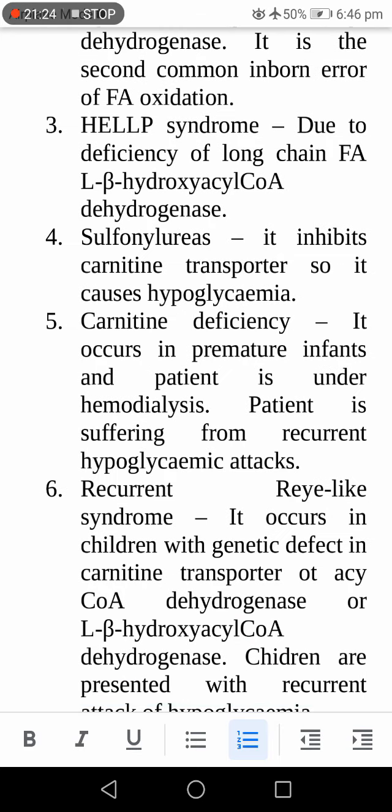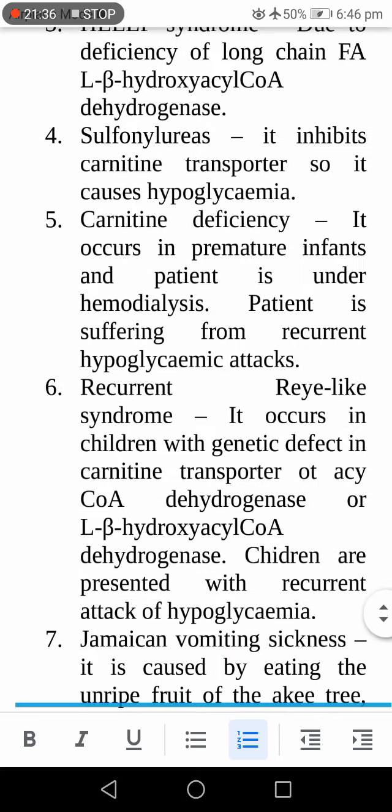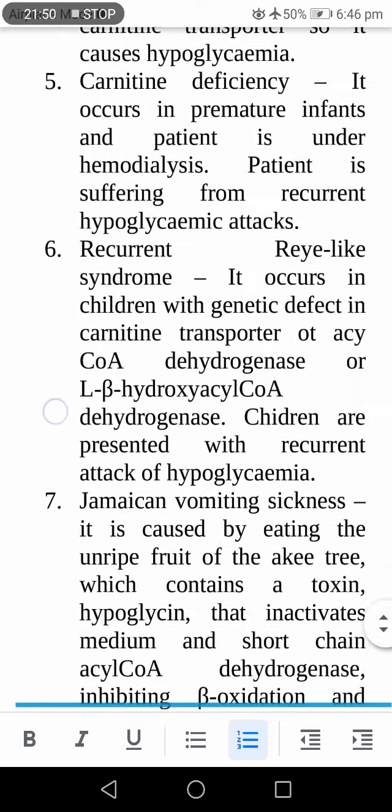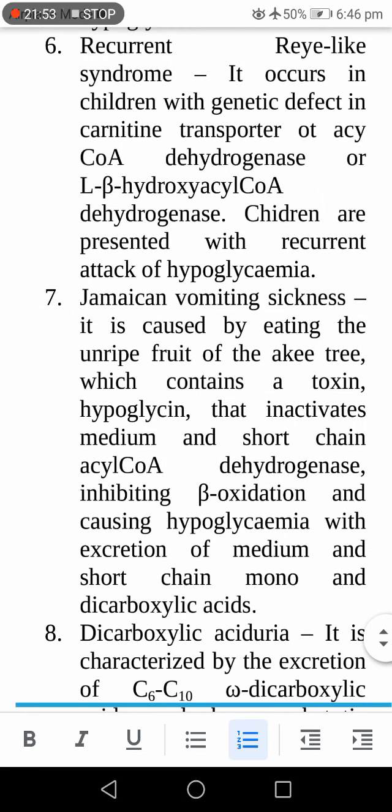Next, carnitine deficiency itself. It occurs in premature infants as well as in chronic hemodialysis patients and patients suffering from recurrent attacks of hypoglycemia. Next, the recurrent Reye-like syndrome. It occurs in children with a genetic defect of the carnitine transporter or acyl CoA dehydrogenase or L-beta hydroxyacyl CoA dehydrogenase. Children present with recurrent attacks of hypoglycemia. Then the Jamaican vomiting sickness.